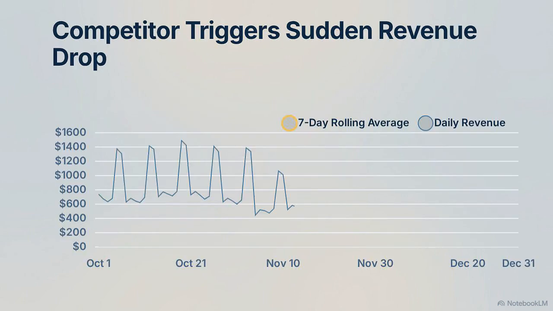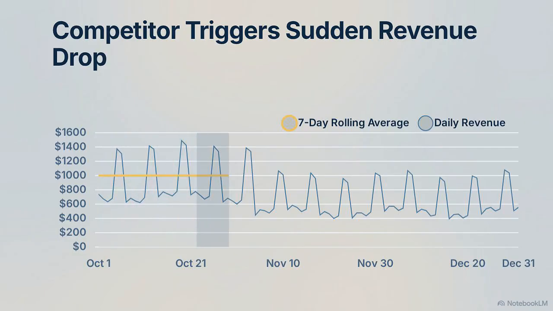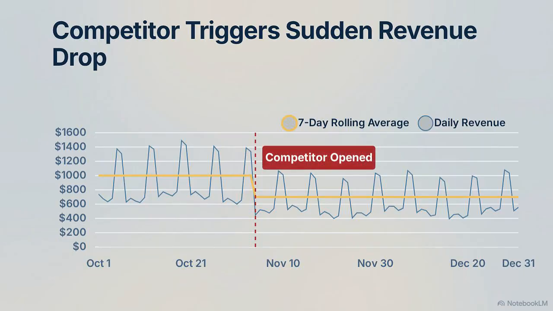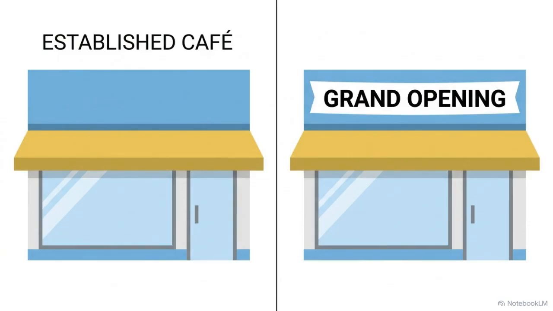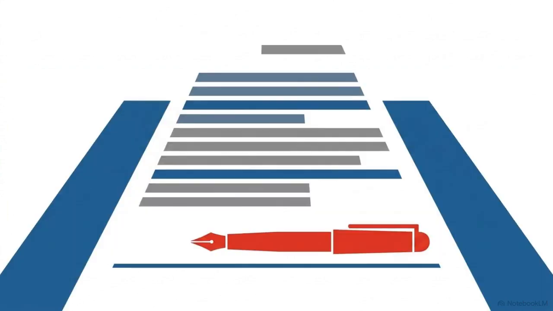A simple daily average still leaves us with wild swings between busy weekends and quiet weekdays. To fix this, we use a rolling average, calculating the mean over a moving 7-day window to strip out the weekly rhythm. This chart shows the rolling average for the Marina Bay location. With the noise smoothed out, we can distinguish a slow slope from a sudden step. In the first week of November, revenue took a sharp step drop and stayed down. A competitor opened next door. Until we handle time mathematically, sudden real-world events stay buried inside statistical noise.